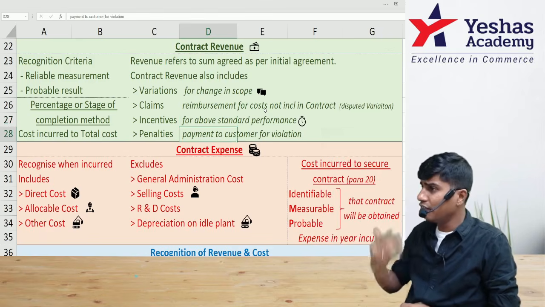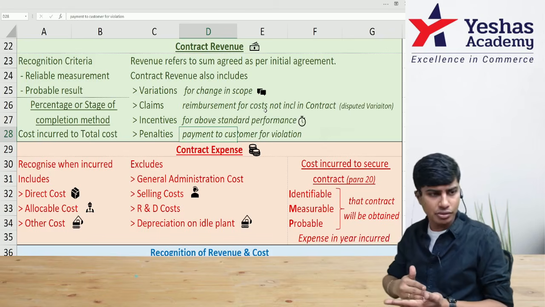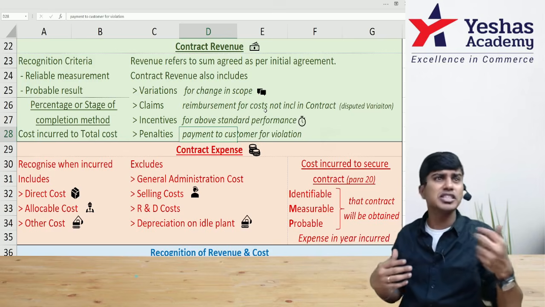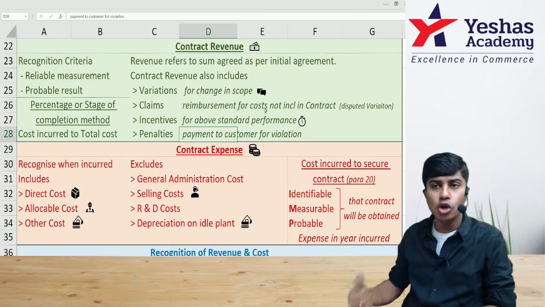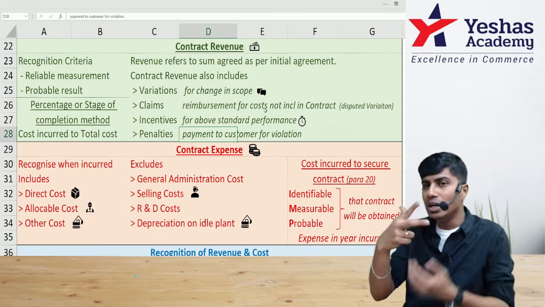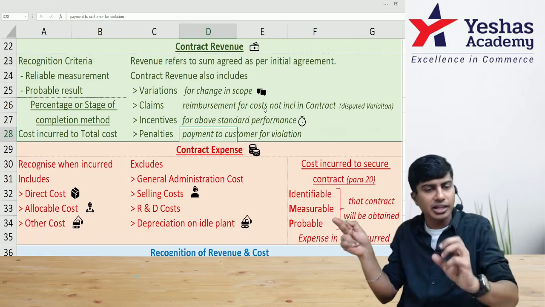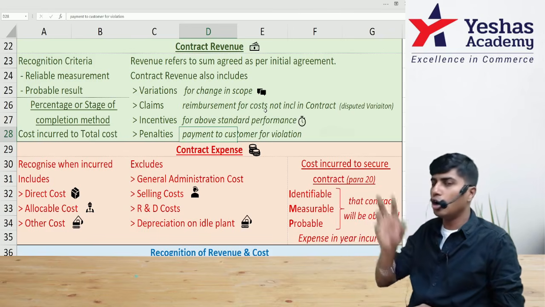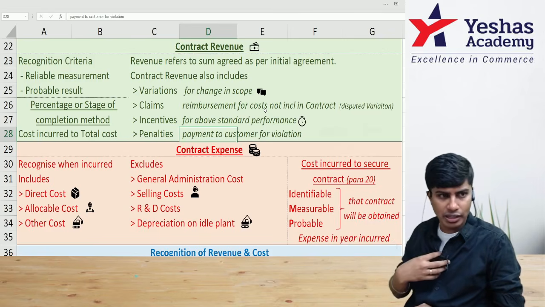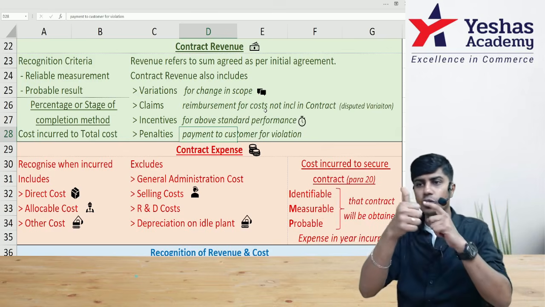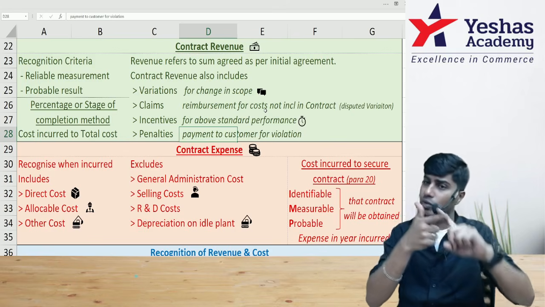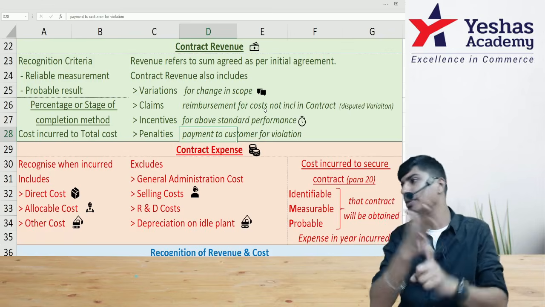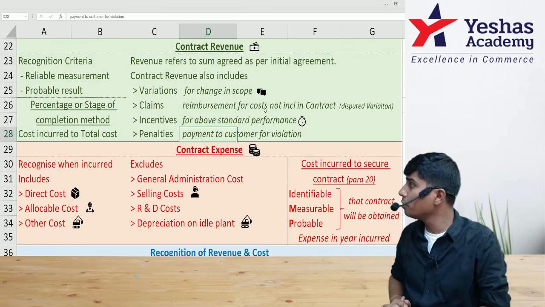Finally, we have penalty. As a contractor, if I don't finish it in time, if I delay completion, or because of me you are paying some fine, or because of me you are facing some loss because the quality of performance is low, you will charge me some penalty. You will deduct a portion of my consideration and give me only the balance. That portion what you deduct is called penalty. So the contract revenue that should be treated by the contractor as his revenue is revenue as per agreement plus or minus variation plus claim plus incentive minus penalty. And this is what we mean when we say revenue.